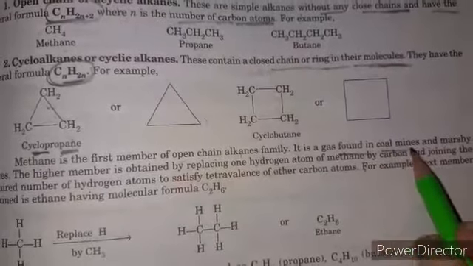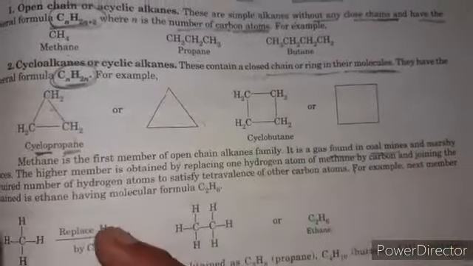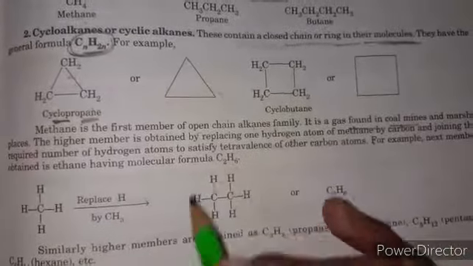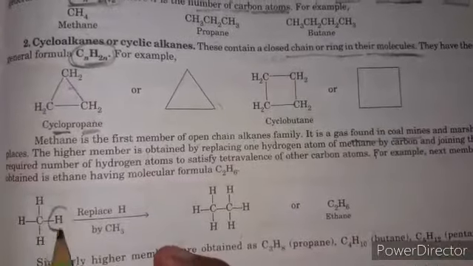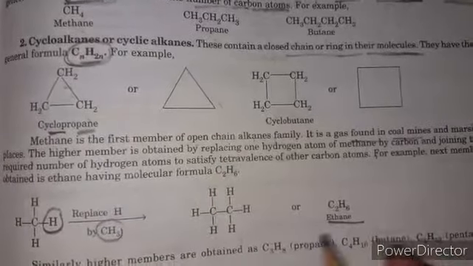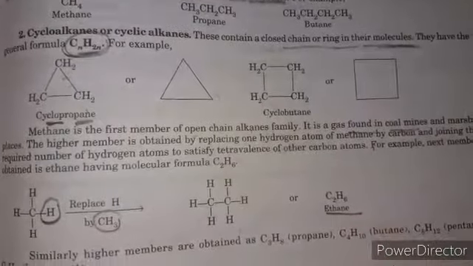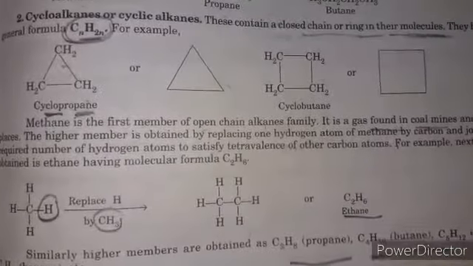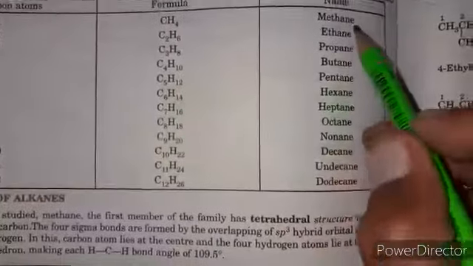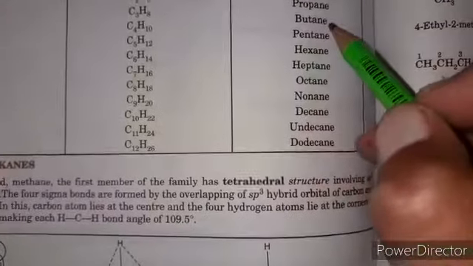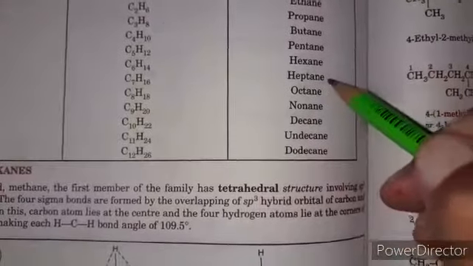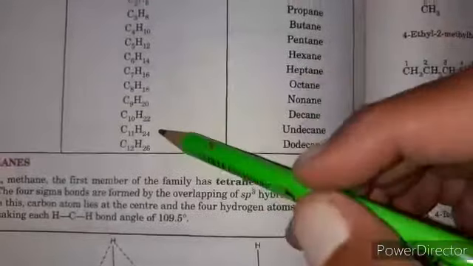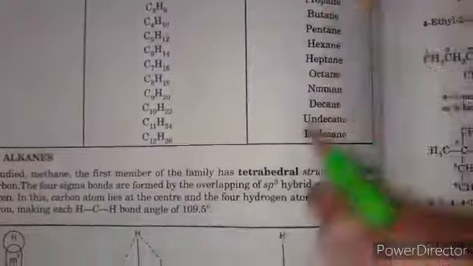It is found in the gas in coal mines and marshy places. The higher members are obtained by replacing one hydrogen of methane. If we replace one hydrogen with CH3, it forms ethane. If we replace another hydrogen, it forms propane, next butane, next pentane. In this way, we make a homologous series. So one carbon is called methane, then ethane, propane, butane, pentane, hexane, heptane, octane, nonane, decane, undecane, dodecane. So these are the alkanes containing up to 12 carbon atoms.